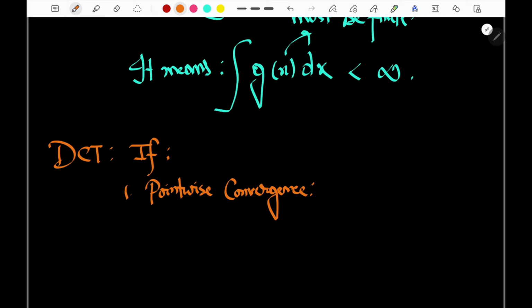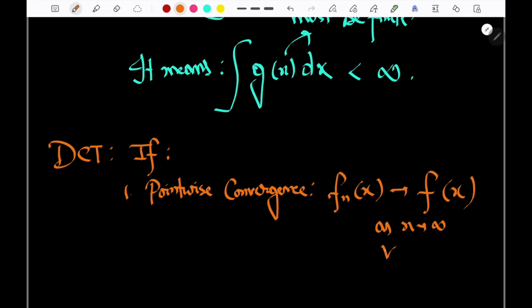So I am saying pointwise convergence. That is, if f_n of x, meaning f1, f2, f3, whatever, goes to a certain function f of x as n tends to infinity for almost all x.